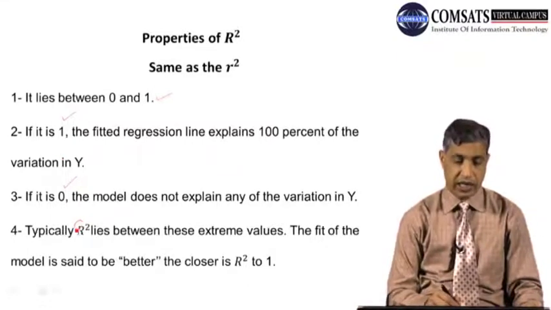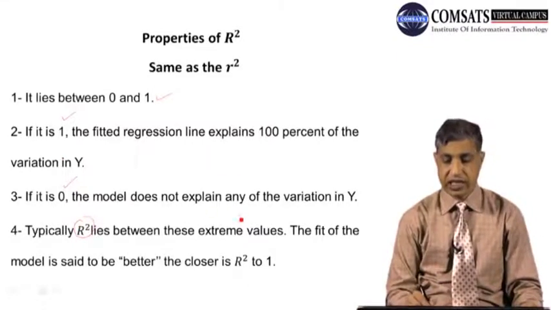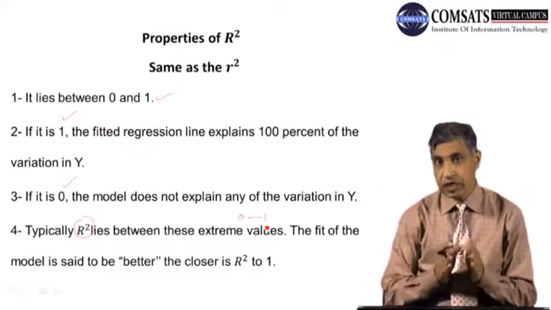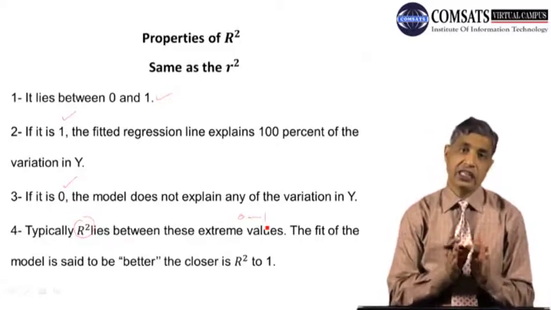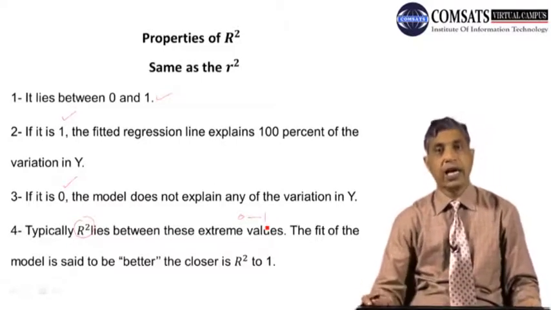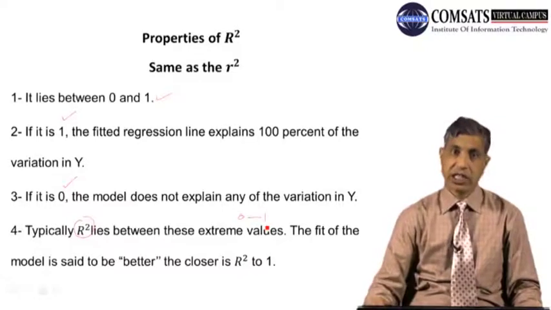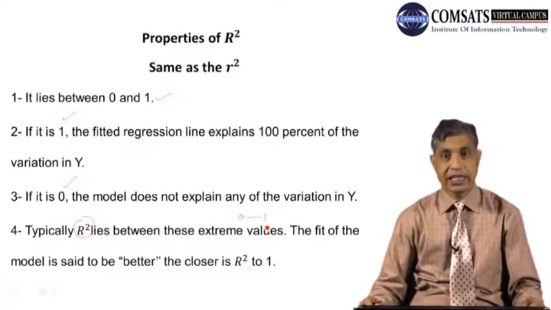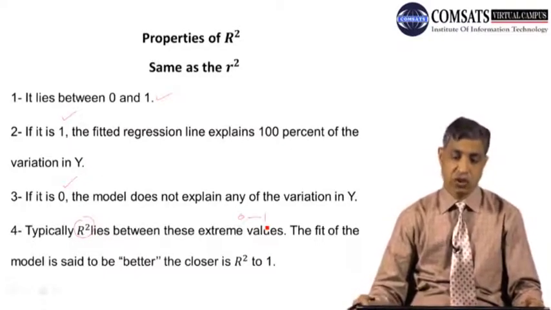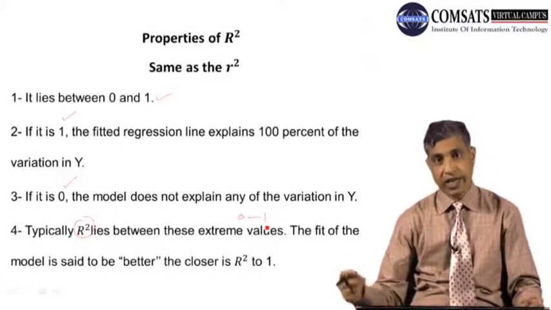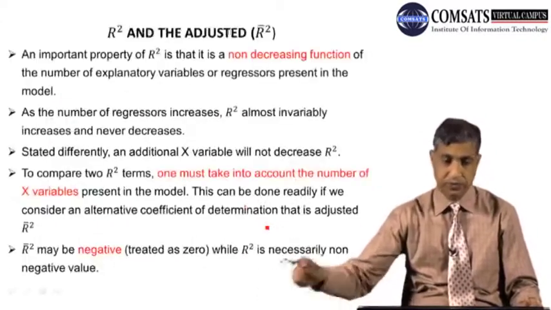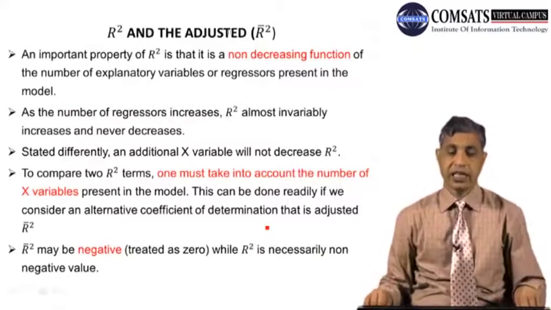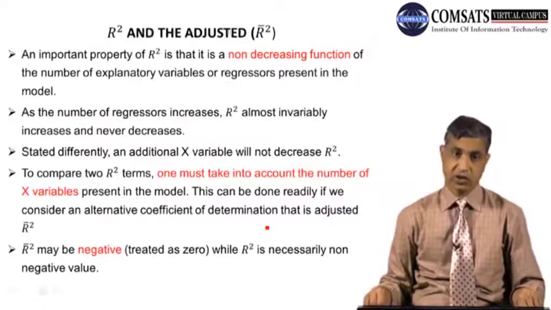Typically, R square lies between 0 and 1. As you can see, the fit gets better and better as this value converges towards 1. The reliability, or size, of the R square decreases as you go towards 0, and it is not good as you converge towards 0. So now our discussion starts on a new phenomenon: what is the R square and the adjusted R square.